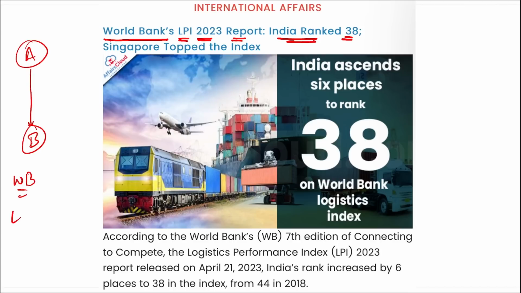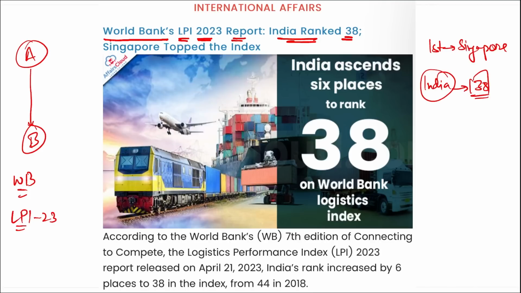So recently the World Bank released this Logistics Performance Index for the year 2023, and the country that has secured the first position is Singapore. Then you will be asking, sir, what is the rank of India in this particular index? India stood at 38th position in 2023. And this was released by which organization? This question can definitely be asked. It is the World Bank.